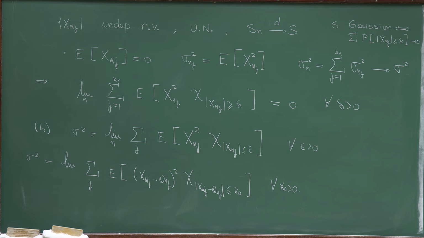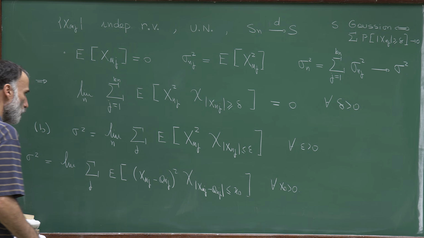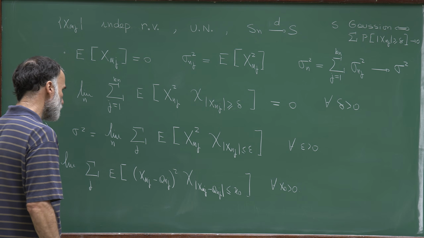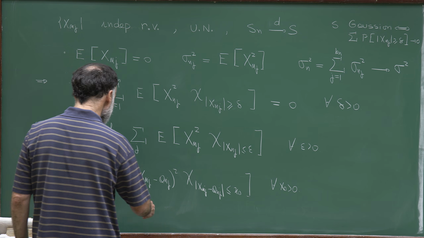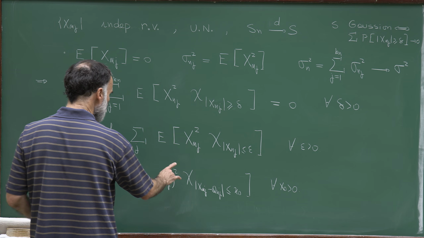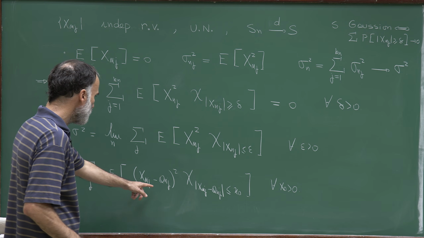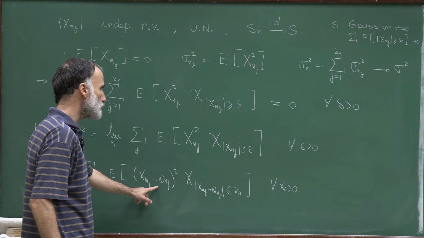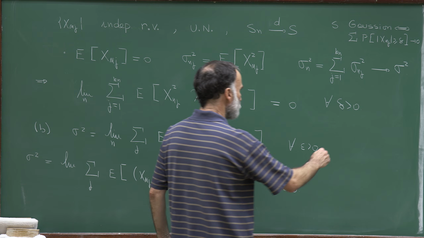This is what we proved B. So let's see what we have here. So I will first decompose this sum. We have three terms. We have x_nj squared. This one I will not touch. Then we have a_nj squared. So this term converges to 0 by the previous.